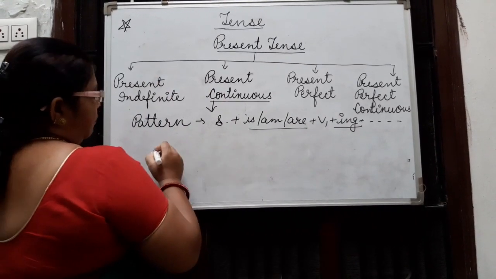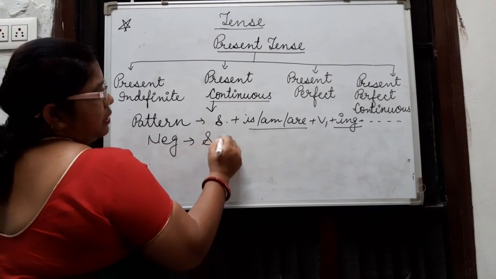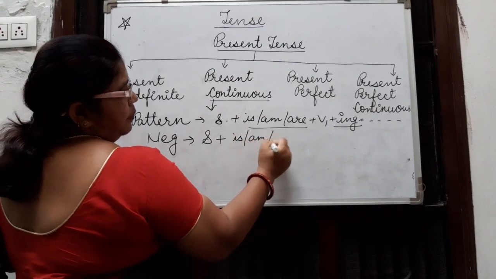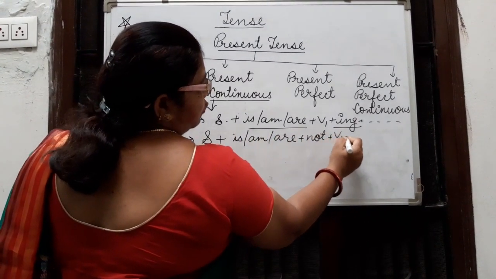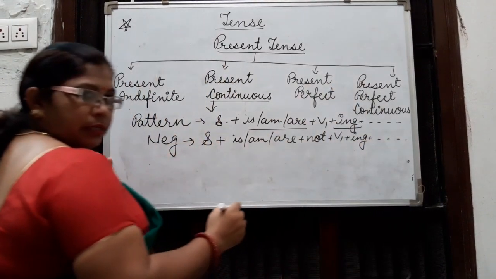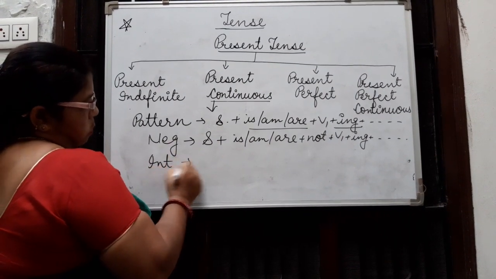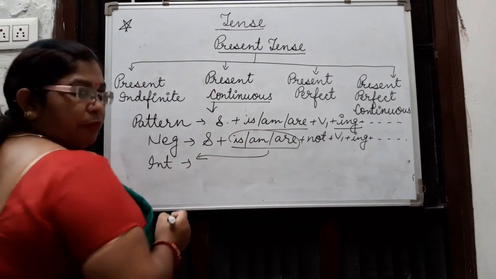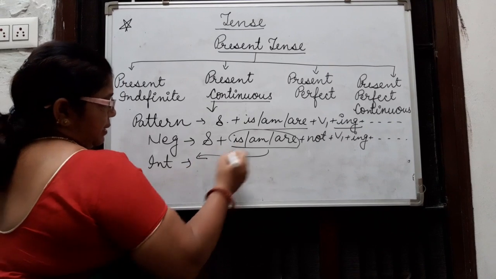And for negative, subject plus is, am, are plus not plus verb first ing is used. And for negative interrogative, helping verbs are put before the sentence, or in the starting of the sentence.